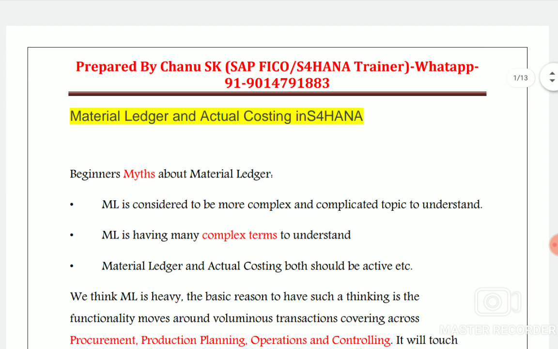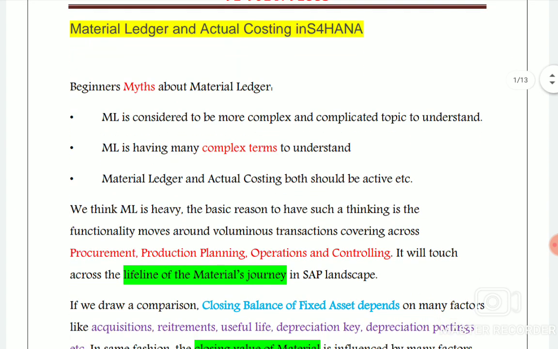Generally, beginners have some myths about the material ledger. They feel that the material ledger is very complex, that there are many complex terms we need to use, and that material ledger and actual costing both should be activated, and so on. There are many myths regarding this concept, but I will make this concept much easier if you follow me and support.